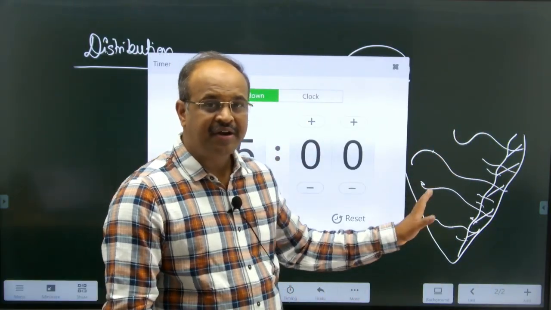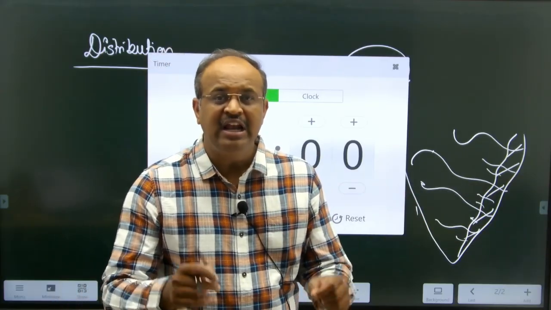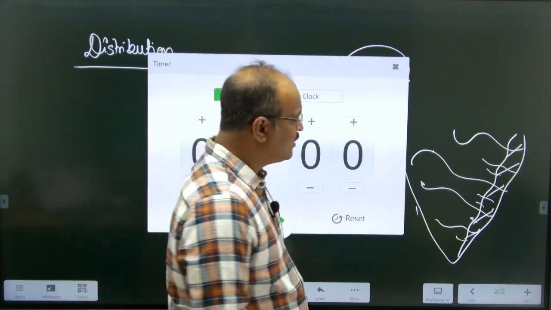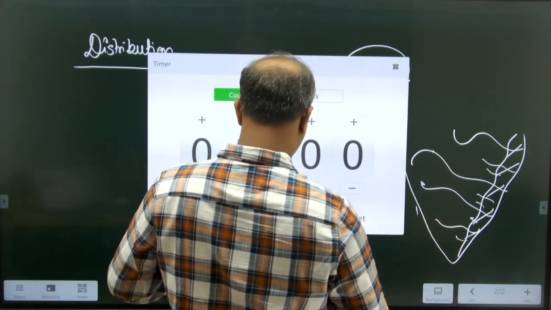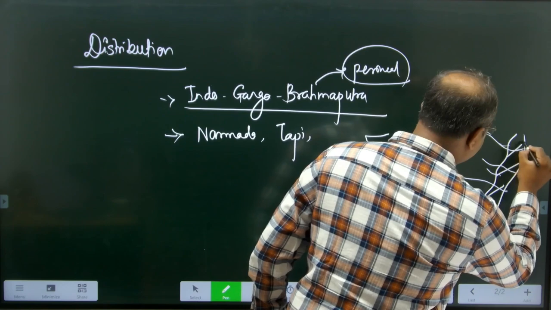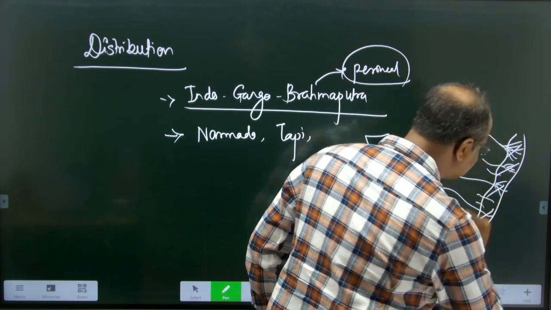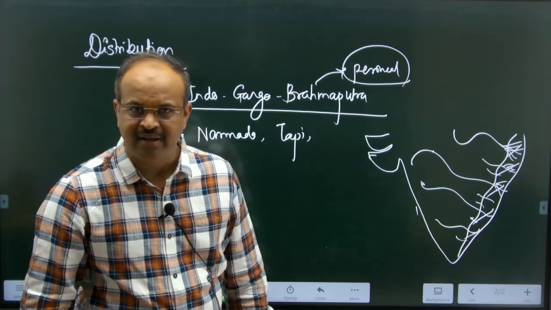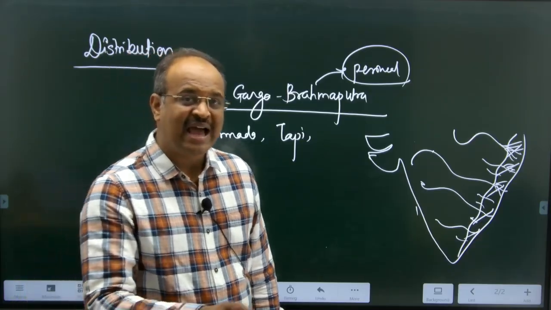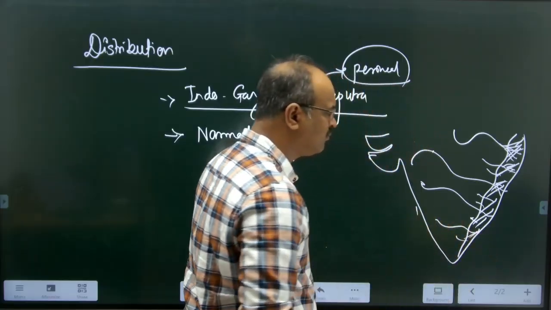When they drain into the Bay of Bengal, they form the very fertile deltas of the world. These deltas are nothing but fertile soils again. So you find this alluvial soil majorly in the eastern coastal plains of India.